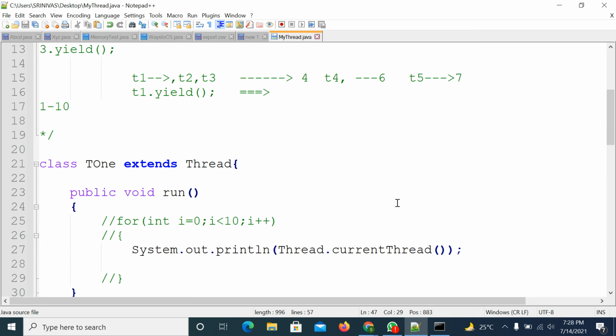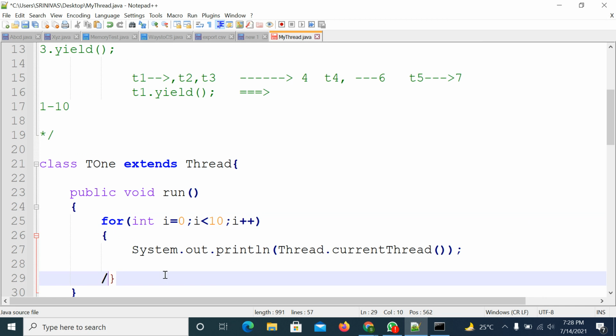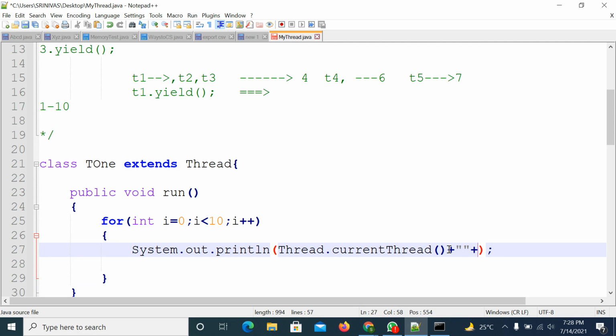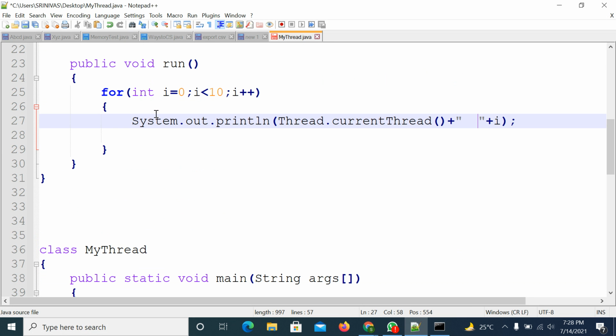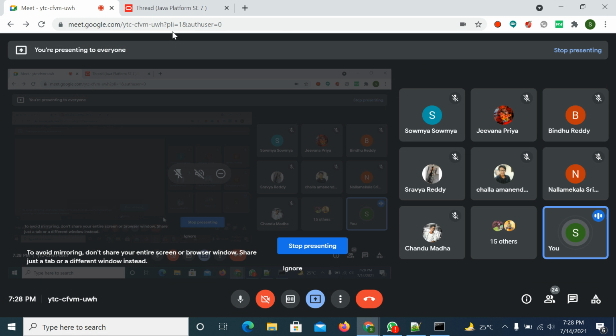Now we are trying to apply the yield method. So I am trying to enable this code, and I am trying to print the i value. Right. So how many times is it executing? In this for loop, I am trying to apply the yield method. Yield method is a static method.